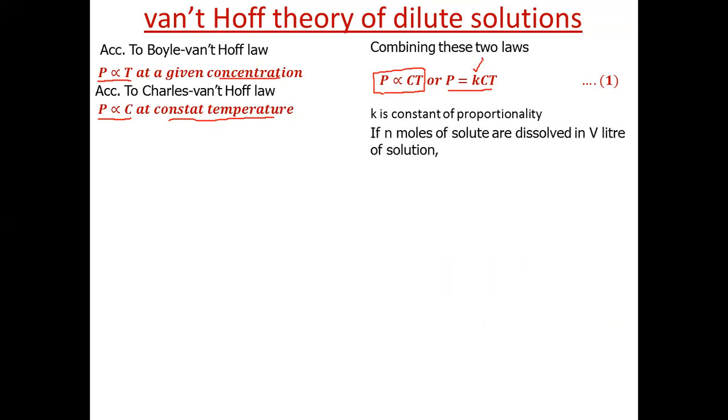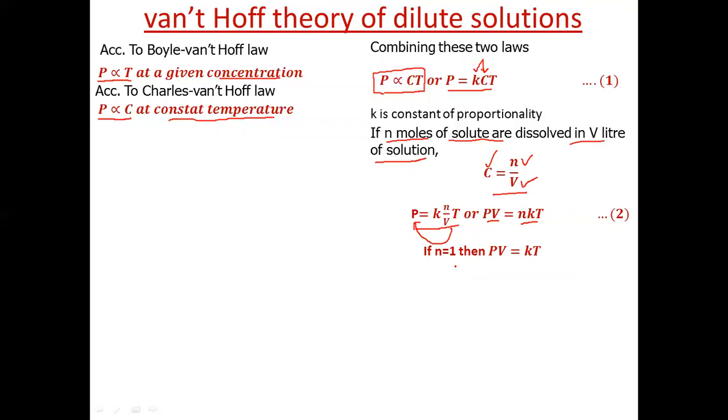Now, suppose n moles of solute have been dissolved in V liters of solution. So concentration will become number of moles dissolved per unit volume, equal to n by V. Putting this value of C in equation 1, we can write P is equal to K n by V T, or if we take V to the other side, it will become PV is equal to nKT.